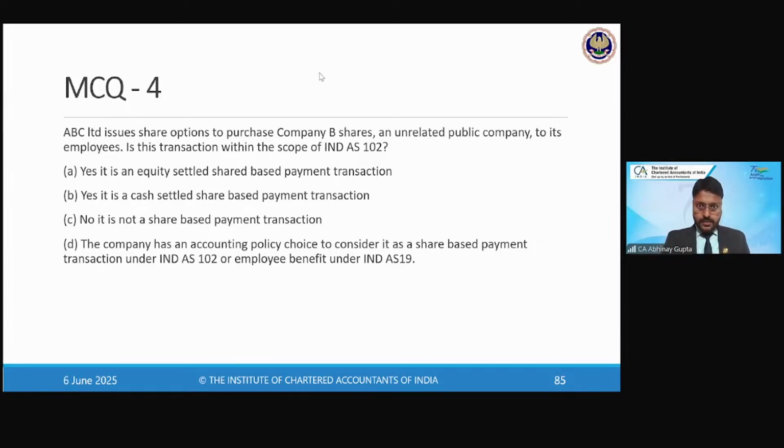C. C. This is not a share-based payment. Why? What is the reason? Because the shares of an unrelated company are being offered. It is not of the company, not of the parent, and not of a group company. It is an unrelated company, right? Tata is offering shares of Reliance, right?